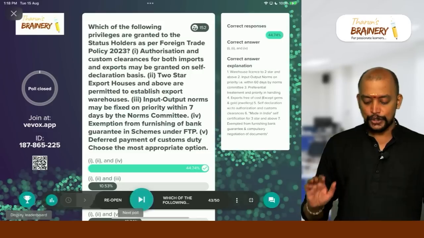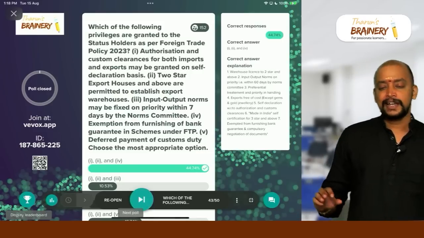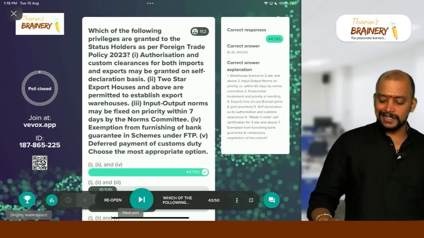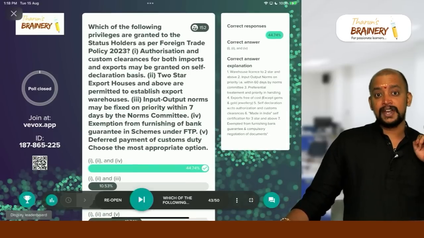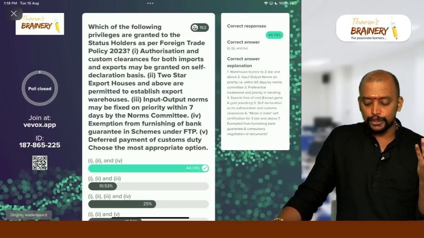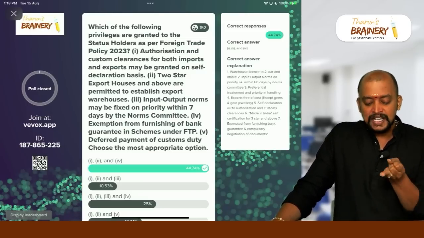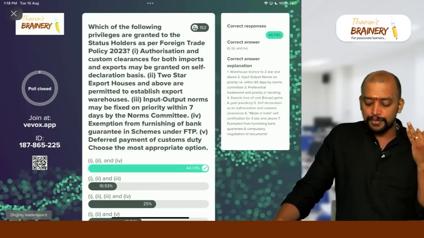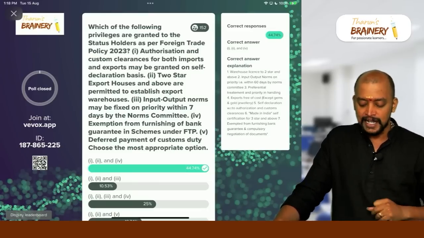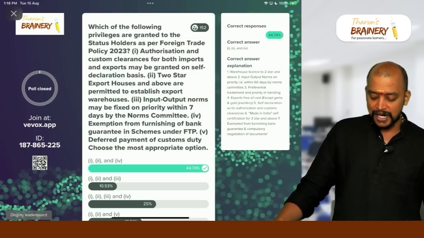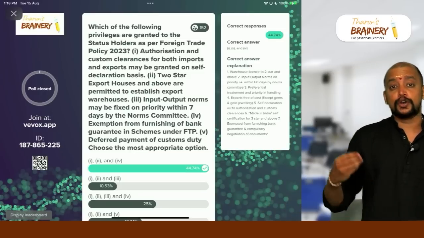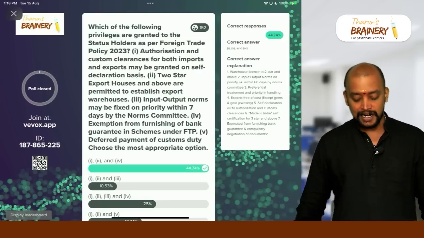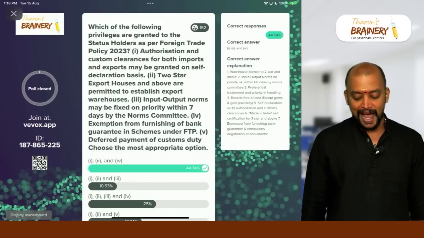See, you need to know what are the various benefits given to these status holders. First, warehouse license to 2-star and above. Input-output norms on priority within 60 days. But here, it's not on priority within 7 days, it is 60 days. Then preferential treatment and priority in handling. Exports free of cost except gems and gold jewelry. Self-declaration with respect to authorization and customs clearances. And made in India self-certification for 3-star and above. And exemption from furnishing bank guarantee.